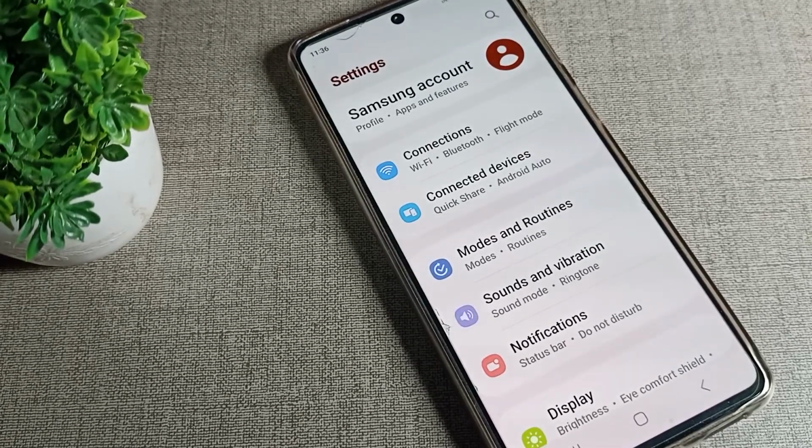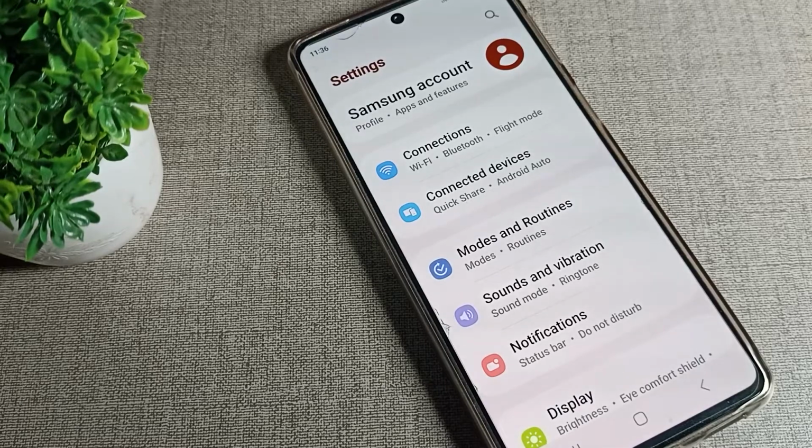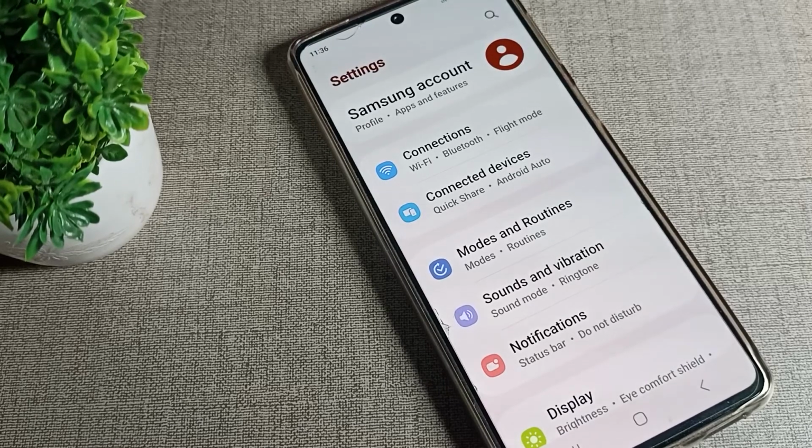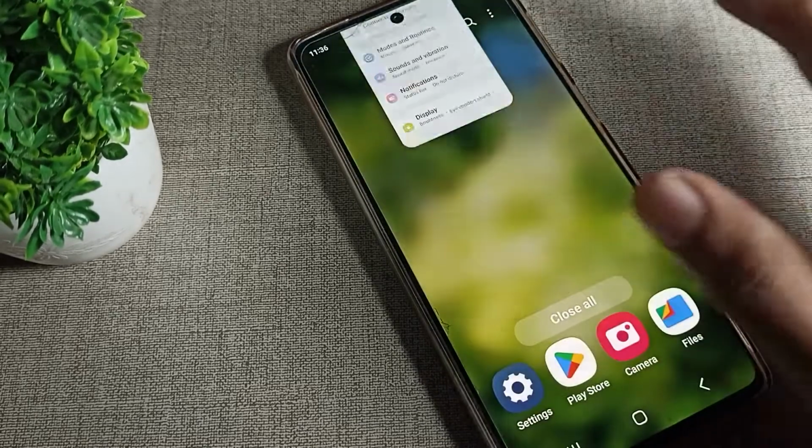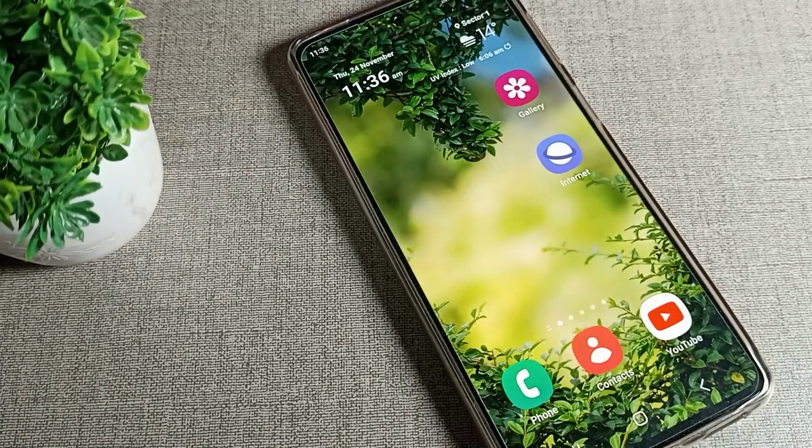Today friends, we are going to talk about how we can turn on the Samsung keyboard sound. Friends, you want to turn on your phone keyboard sound, so how can you turn it on and how can you use it today, friends, I will show you, I will tell you in this video.